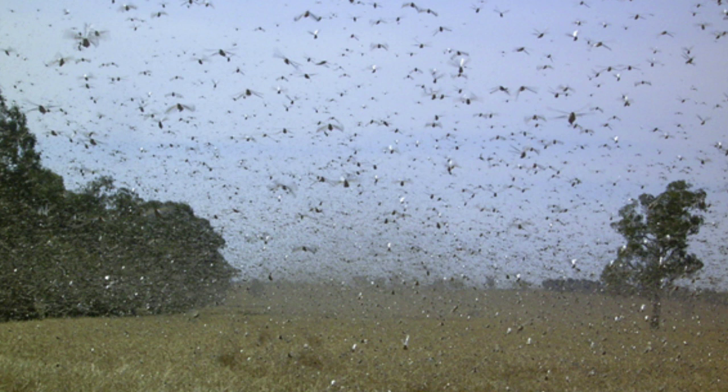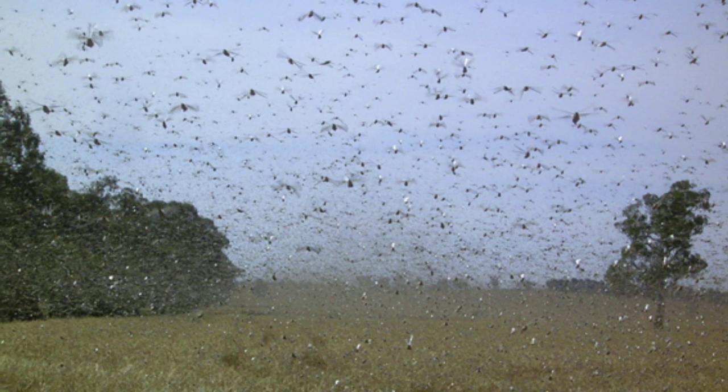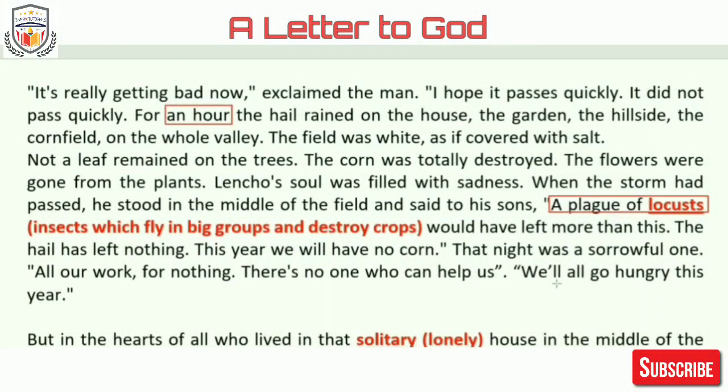Now, if they would have come, they would have left more than what was destroyed by hailstones. So here Lencho is comparing plague of locusts with the hailstones. Hailstones have completely destroyed the crops, and he remarks that plague of locusts would have destroyed less in comparison to the hailstones. The hail has left nothing. This year we'll have no corn. Okay. So this was his feeling.